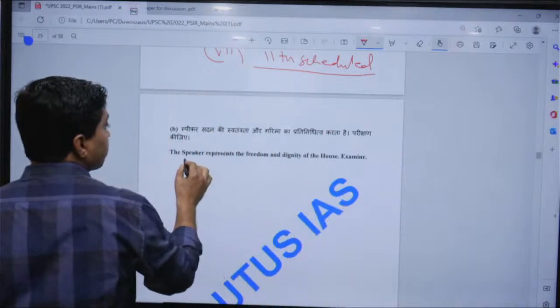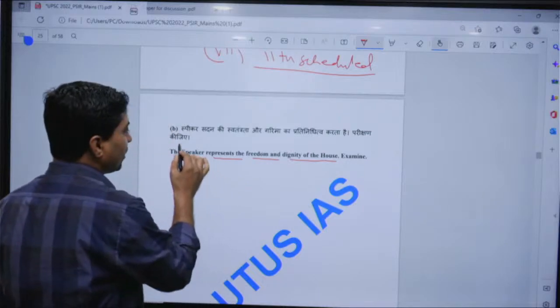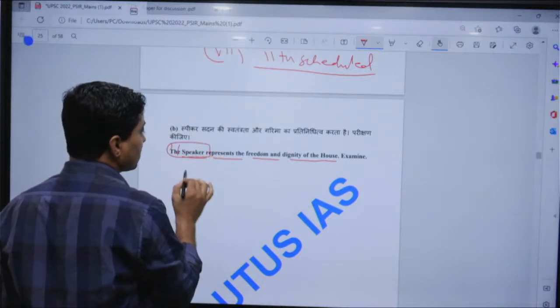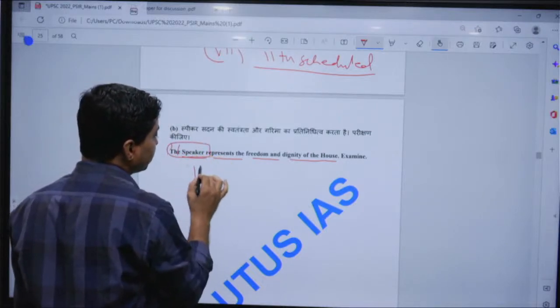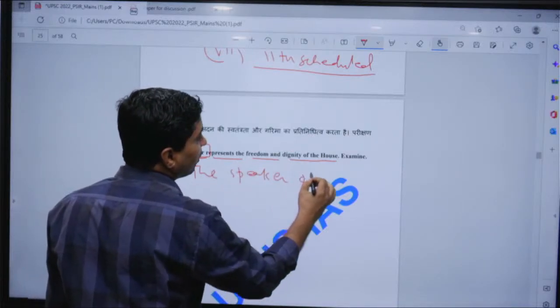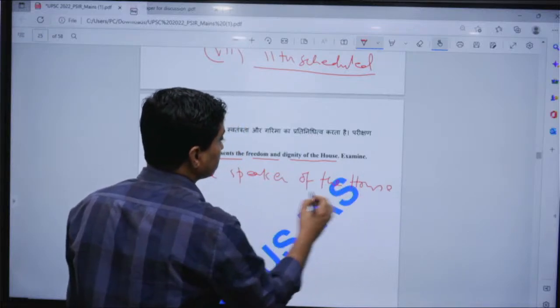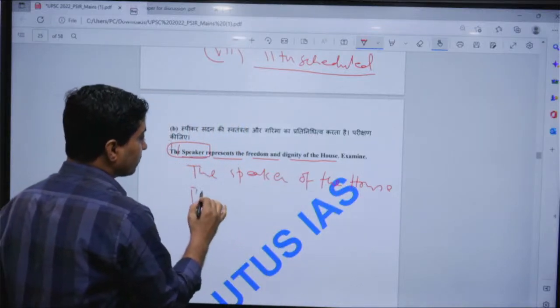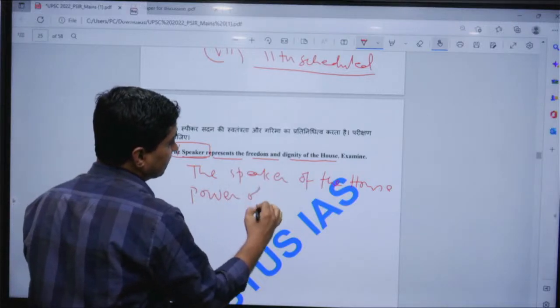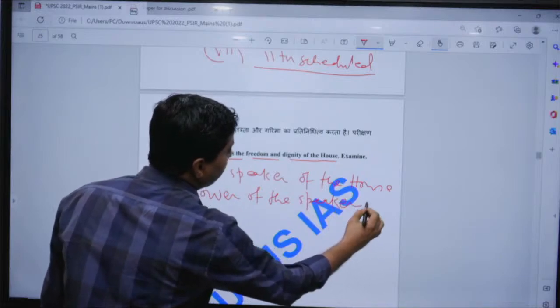The question is, a speaker represents the freedom and dignity of the house. Everyone knows a speaker, right? So, first one should introduce the speaker, the Speaker of the house, and the power of the speaker. And the speaker has many powers.